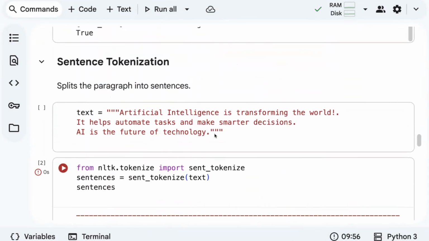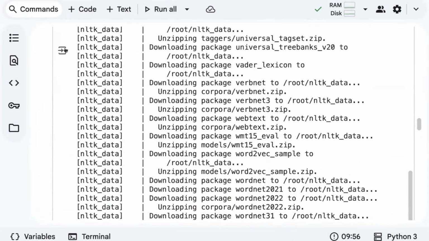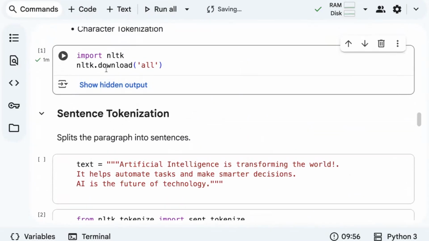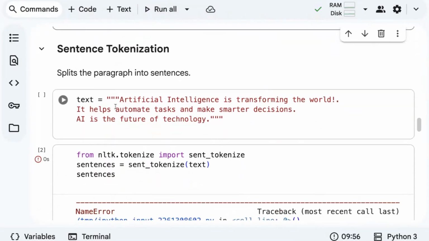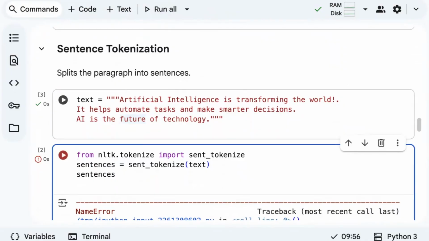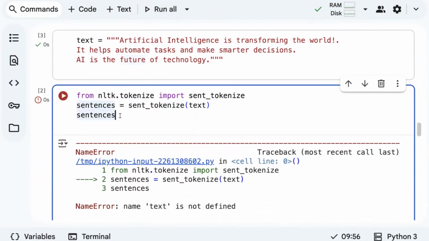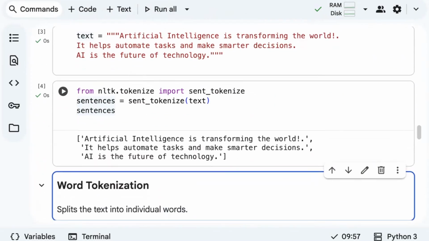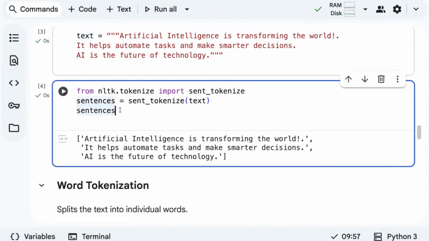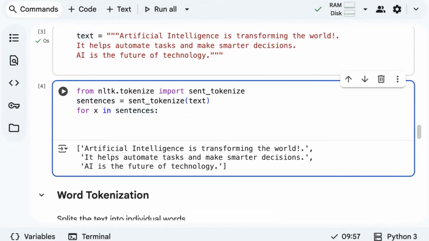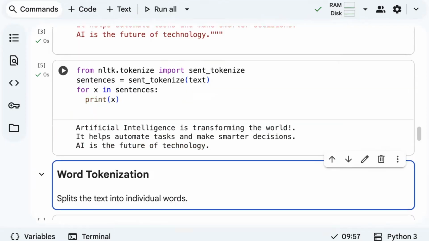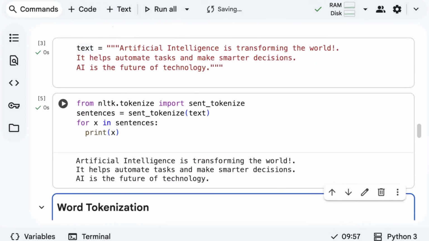It's giving me an error just because everything was still downloading. Now you can see everything got downloaded. Let me hide it. So it downloads all the required libraries. First make sure you run this download, and then run this particular code. Can you see the entire paragraph got divided into a list of sentences? If you want to see them individually, you can implement a for loop. So for x in sentences, print x. Great. Can you see? The entire paragraph got divided into individual sentences. So this is called sentence tokenize.